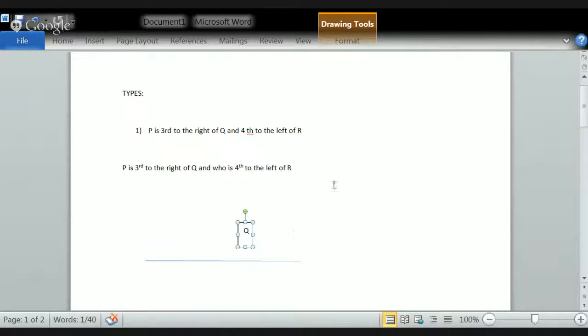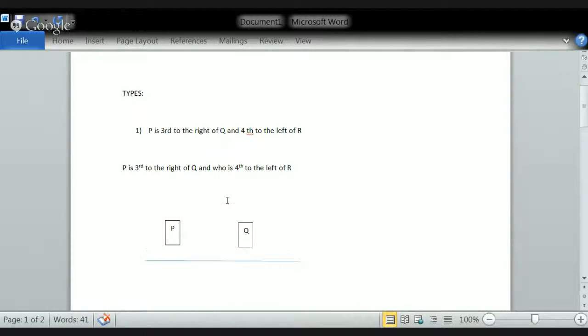Now if you observe, P is third to the right of Q. Suppose that P is not in the picture right now.